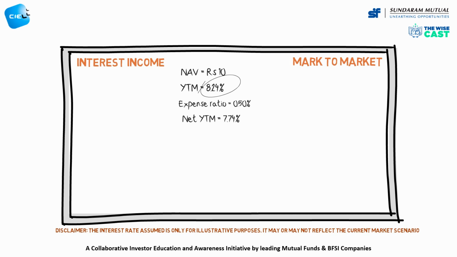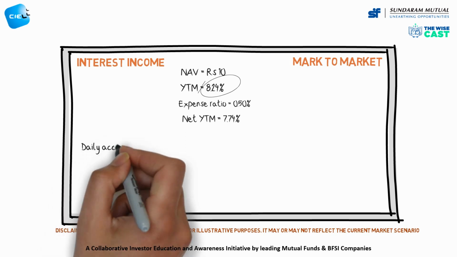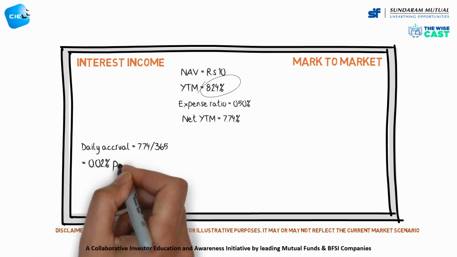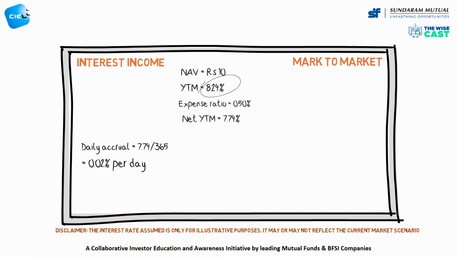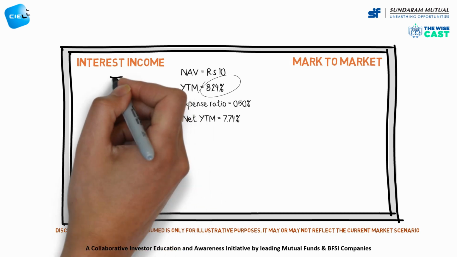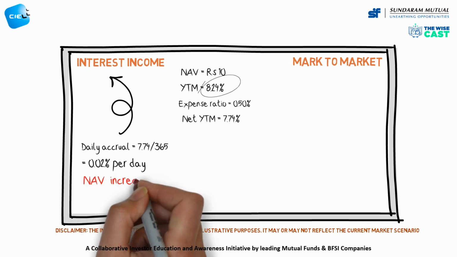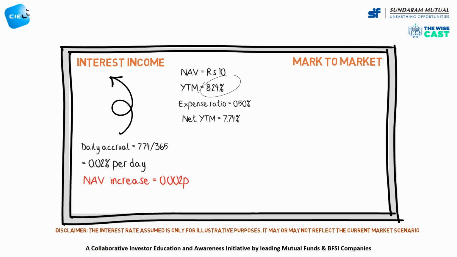To determine how much the fund would earn on a single day, we will compute the daily accrual by dividing the annual accrual by 365 days. This amounts to 0.02% per day. This means the NAV of the debt fund should move up by 0.02% per day. If the interest was the only source of return, the NAV after one day would be 10.002.